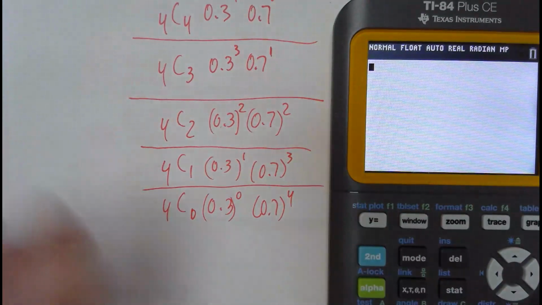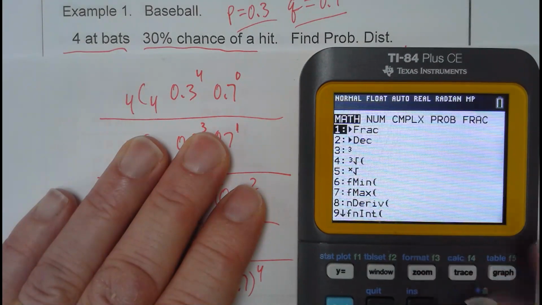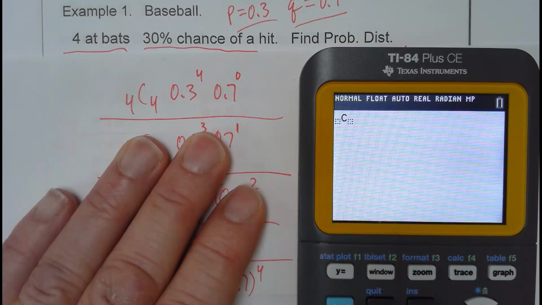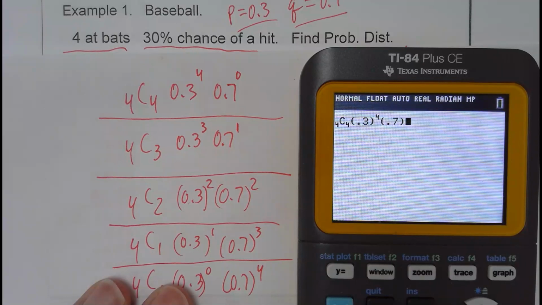All right, so once I get this programmed in, I can do it pretty fast. So I do math menu, go over to probability, and nCr, and it's 4, then 4, and then parentheses 0.3, parentheses to the power of 4, then parentheses 0.7 to the power of 0.